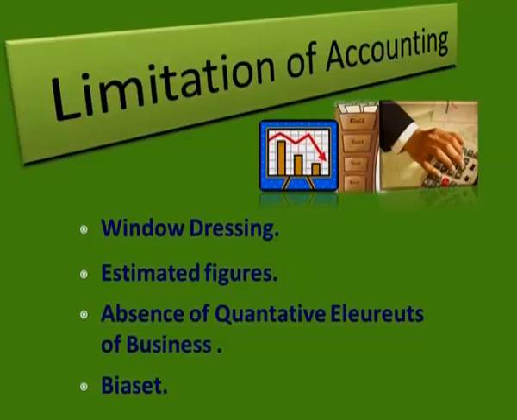I would like to add some more points to supplement you. There are other limitations other than what the ma'am has told you. One thing we have already discussed in the basic features is that it only records monetary transactions. There may be other aspects which are very important to the business, but they are not recorded. Our accountancy records only those things which are measurable in terms of money. No quantity, nothing is going to be shown in our books of accounts.